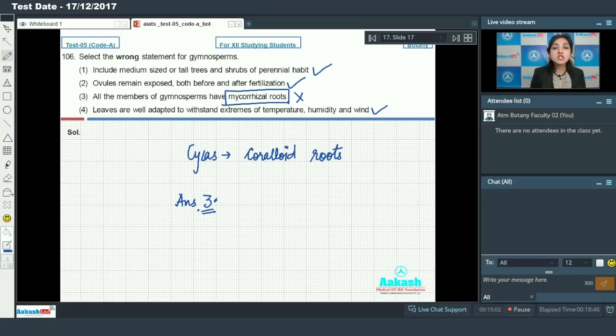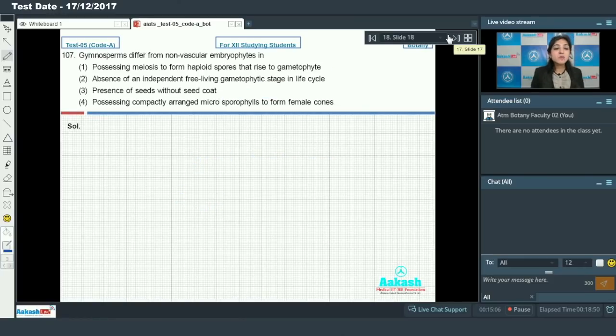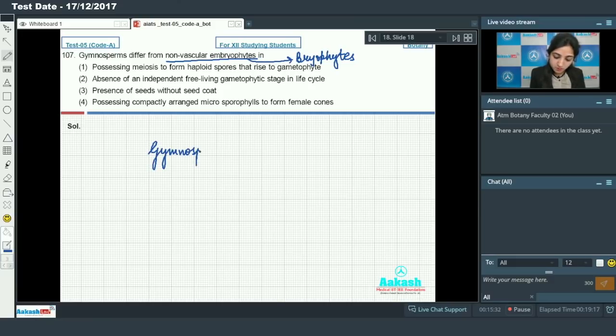Okay, moving on to the next question, that is question number 107. Gymnosperms differ from non-vascular embryophytes. Non-vascular embryophytes are bryophytes. They are the first embryophytes. Now, gymnosperms and bryophytes.